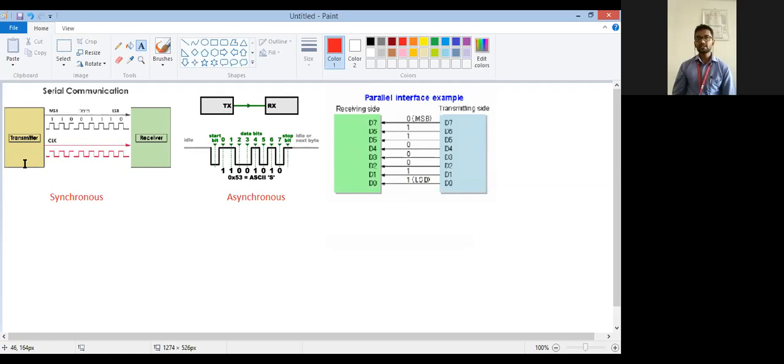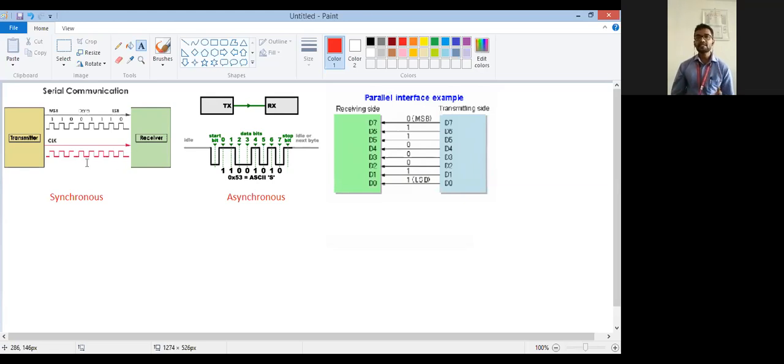In the synchronous case, the transmitter and receiver are both in sync with each other, so they are communicating using the clock. Both work on the same clock. You can say both are working on the same crystal oscillator frequency, but the transmitter transmits that clock to the receiver side. It is not always the case that a transmitter transmits the clock to the receiver.